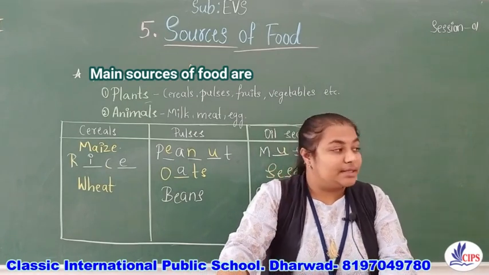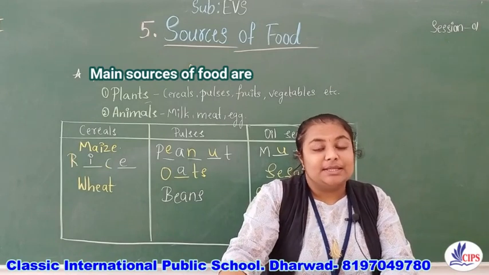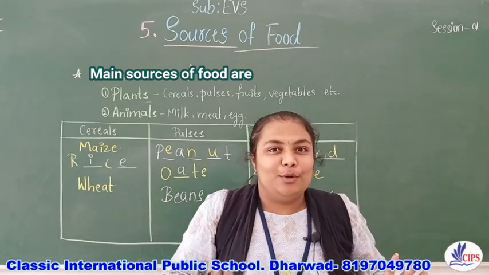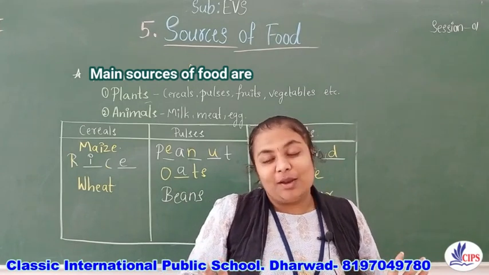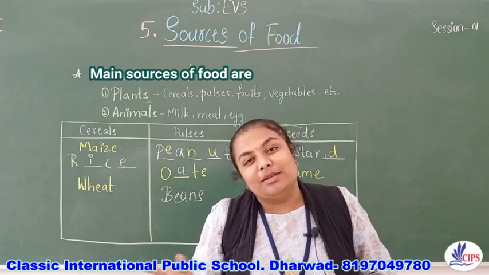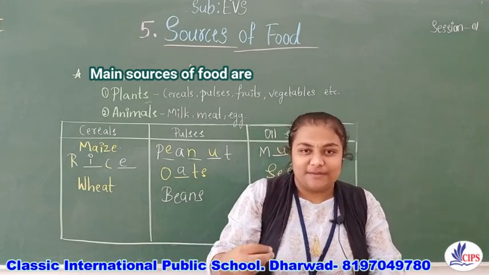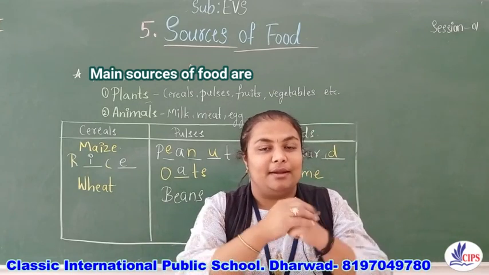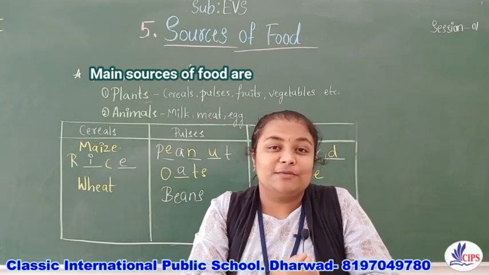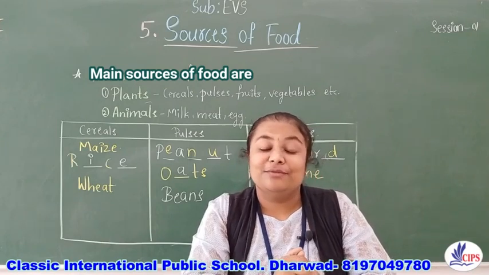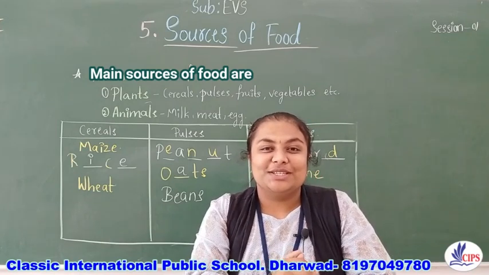And spices. These are the flavors. Spices means when you go to a hotel to eat, you'll say make it a bit spicy, because spices give us flavor. So, which ice cream flavor do you like the most?